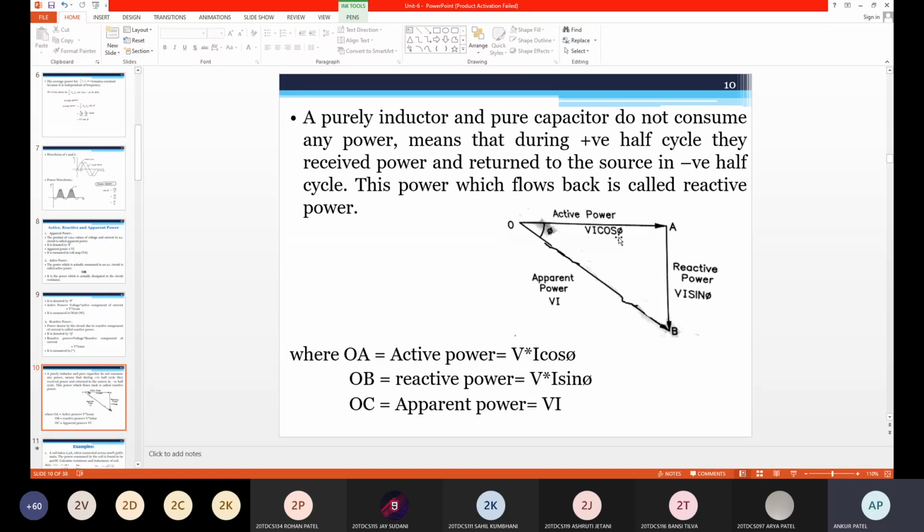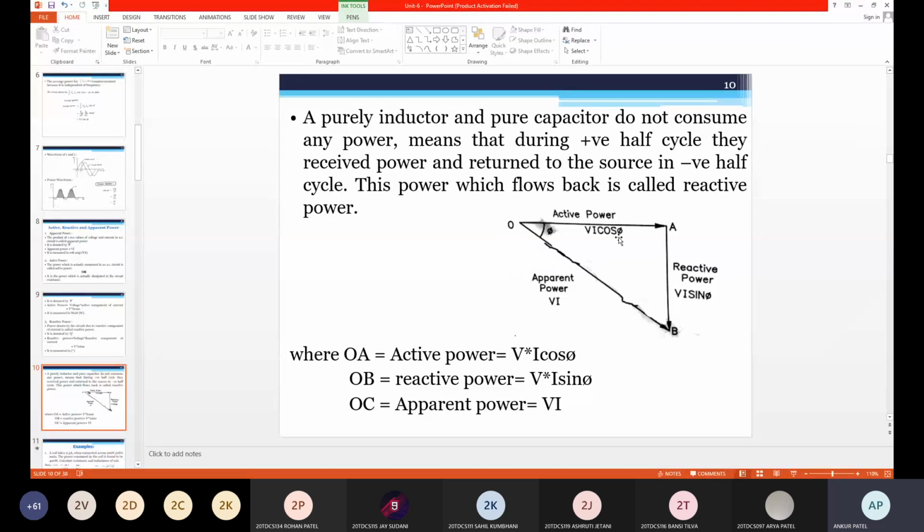Okay, so generally in our homes, we are getting the power in terms of kilowatt. We haven't any big machinery like alternator or generator, but industry people have to maintain this cos phi. If they are not maintaining cos phi, then they have to pay more bill. Otherwise, they have to pay more bill as well as penalty. A particular value is defined for industry people that they have to maintain.